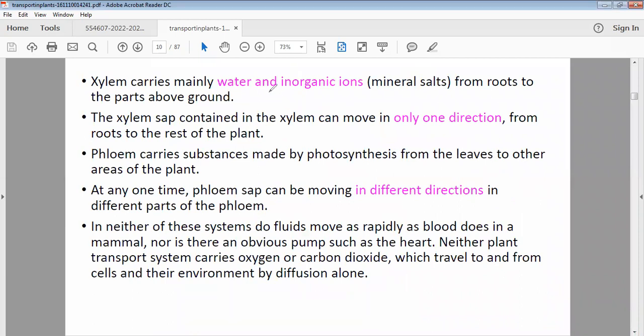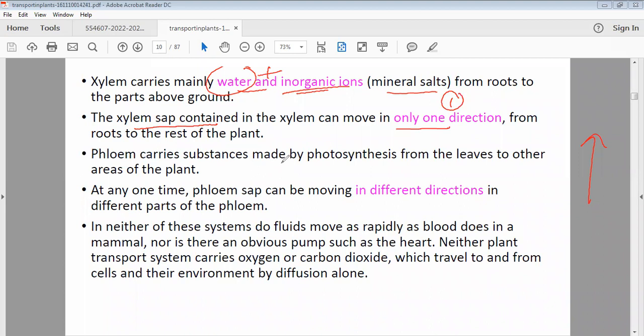So the xylem function is basically to carry water and inorganic ions. It's not only water. You need to remember it also carries the inorganic ions, the mineral ions, from the roots to above the ground. So xylem sap can only move in one direction. That's very important: from bottom to up.